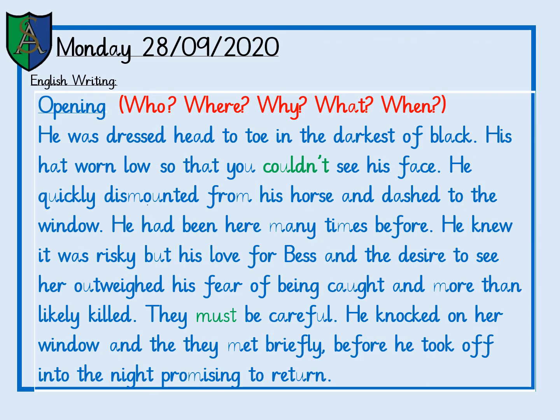He was dressed head to toe in the darkest of black, his hat worn low so that you couldn't see his face. He quickly dismounted from his horse and dashed to the window. He had been here many times before. He knew it was risky, but his love for Bess and the desire to see her outweighed his fear of being caught and more than likely killed. They must be careful. He knocked on her window and they met briefly before he took off into the night, promising to return.